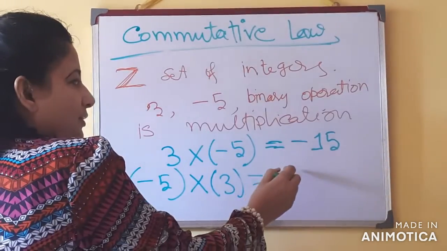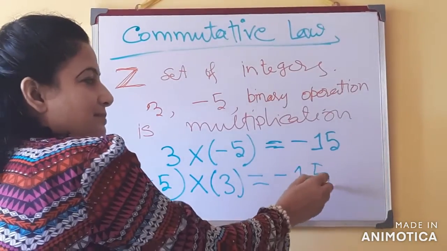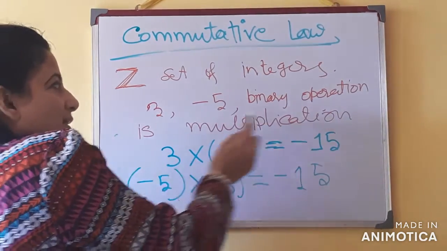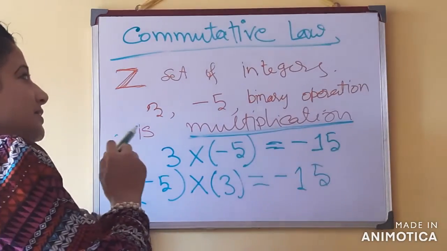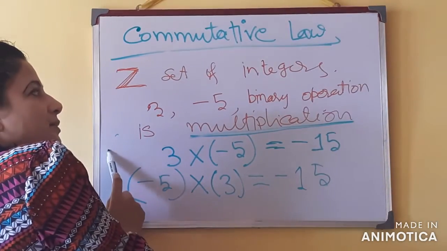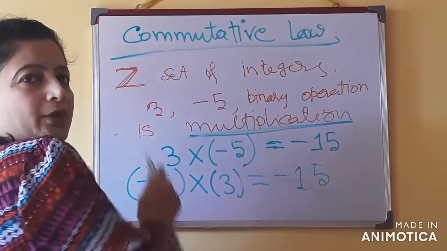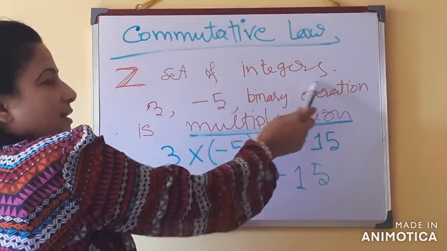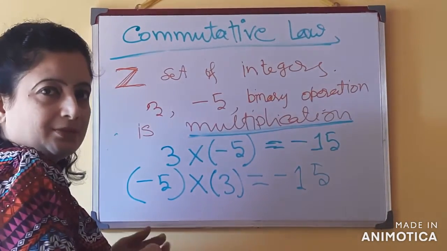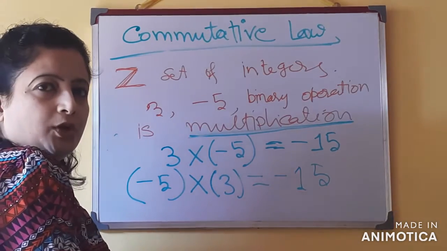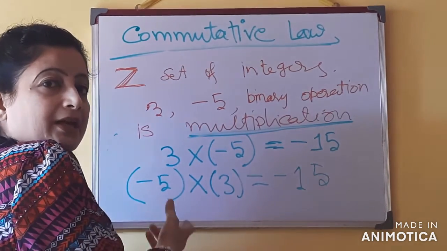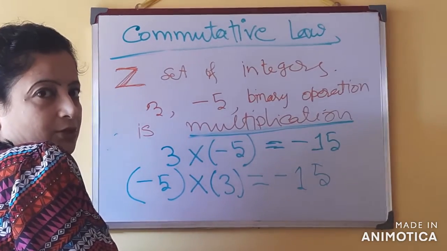And it also gives the same result, minus 15. That means the binary operation multiplication satisfies the commutative law when the set is the set of integers. This is one example. And with another example, I will show that in some cases it may not be possible.